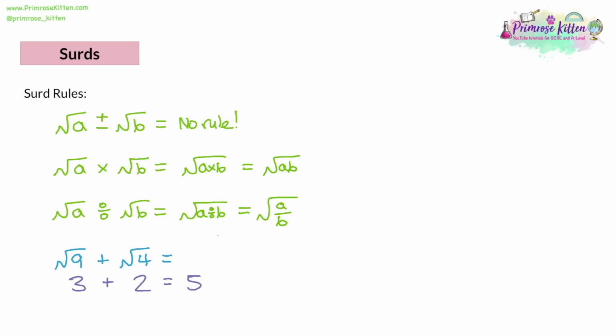Now let's look at an example with multiplication. So let's say we had the square root of 2 multiplied by the square root of 18. Now we can't do those square roots. We can multiply them together to give us the square root of 36. Now we do know what the square root of 36 is. The square root of 36 is 6. So 6 would be an alternative answer to this. See the benefits of using these rules, because you might be able to change some of these roots into nice whole numbers. It'd be a similar thing with division as well.